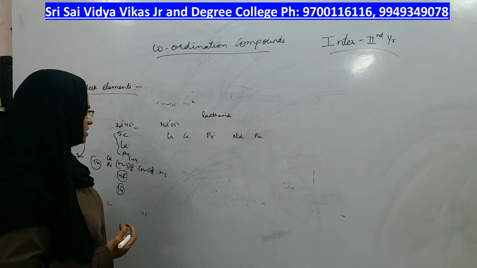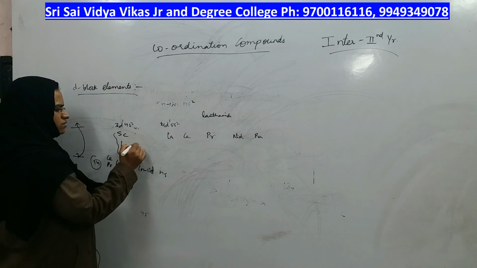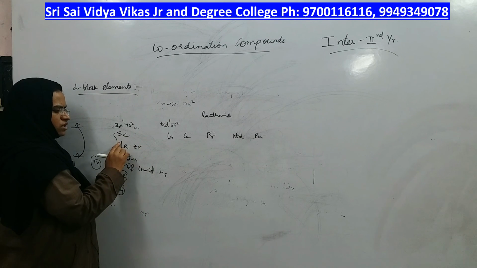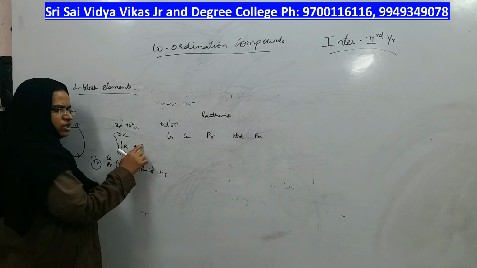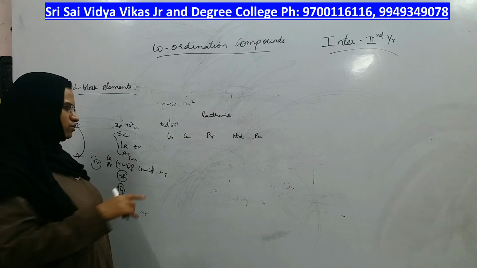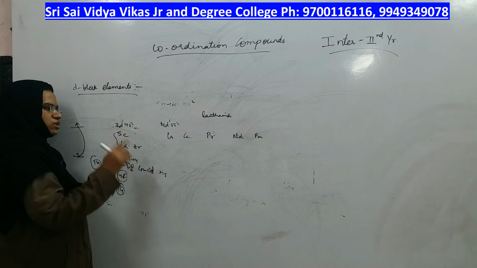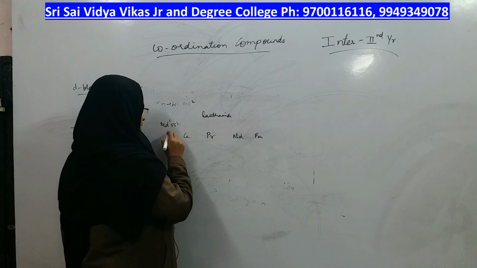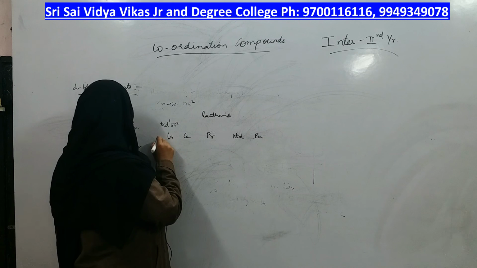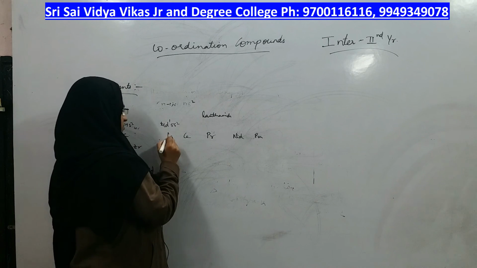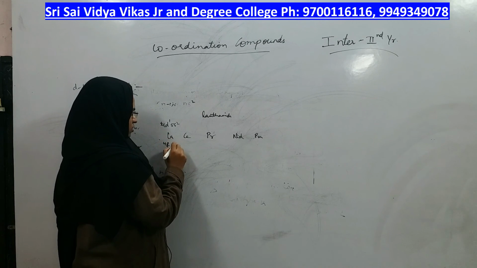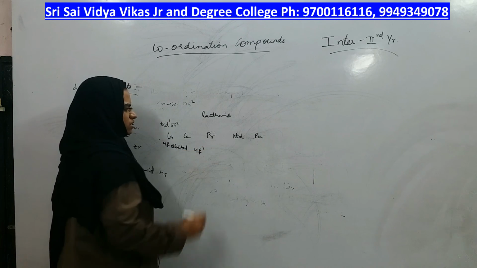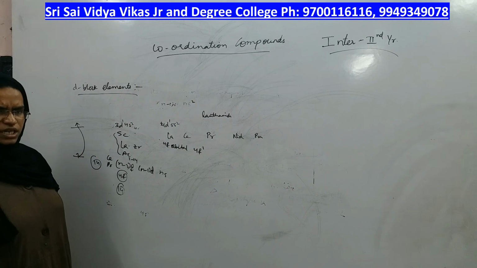But after lanthanum, instead of the electron going into 4d2, the electron will not go into 4d orbital, but it goes into a next orbital called 4f orbital. So instead of that, electron enters into 4f1, like that.